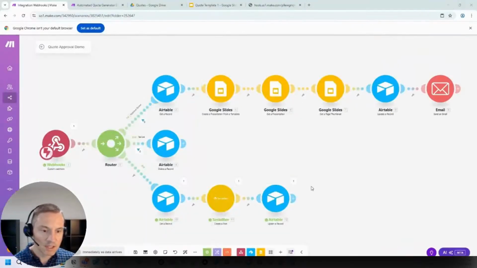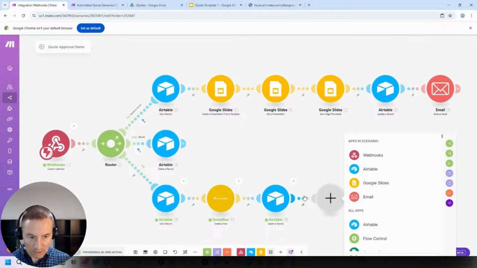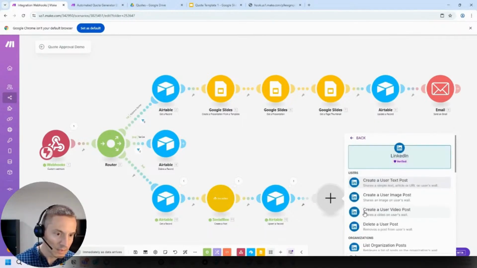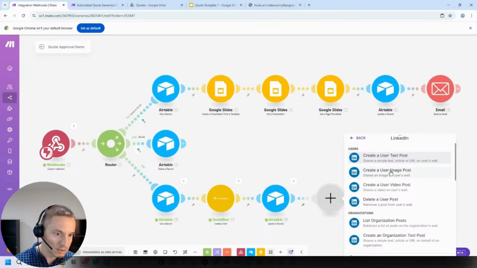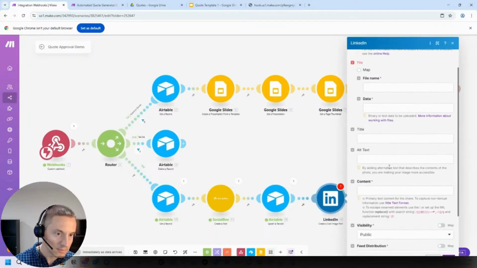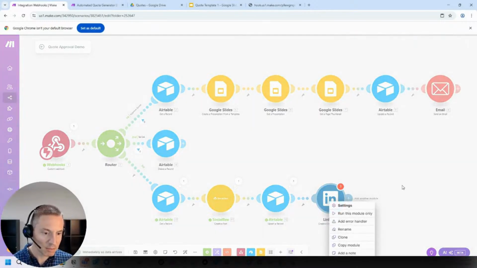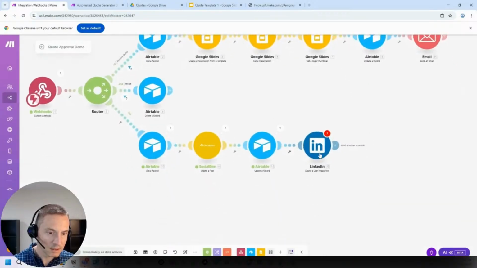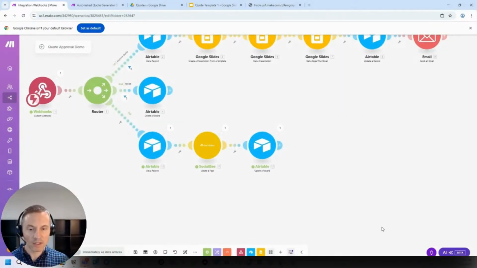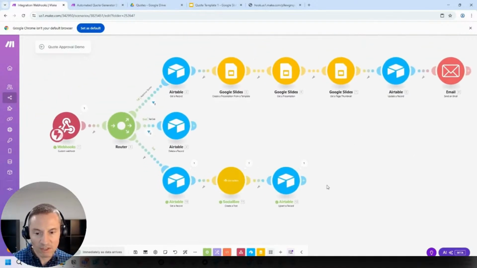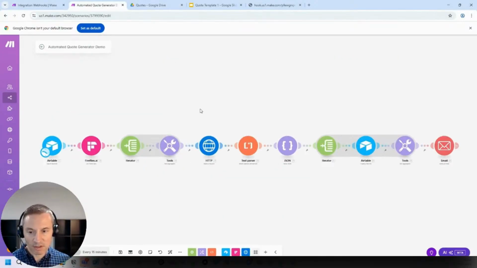That's it. You can actually, if you want, you could just go to LinkedIn and create an image post and just fill out the information, have it post automatically. I like to schedule mine. I like to build up a queue so that we could schedule them out into the future. Again, the idea here is to not have to do much once this is up and running. Like once we turn this on, it's going to run automatically.